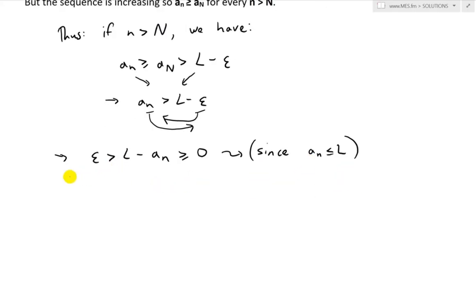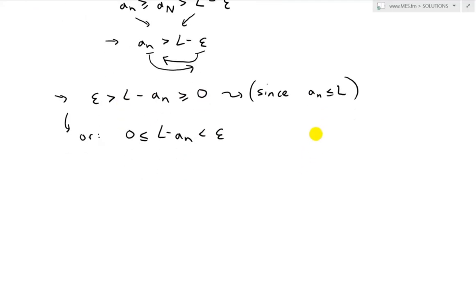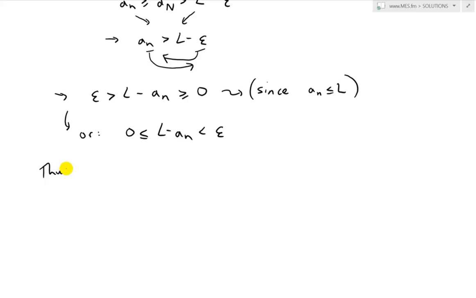Now I'll rearrange this, writing it as 0 is less than or equal to L minus a_n, which is less than epsilon, with the 0 on the left side. Thus the absolute value of L minus a_n is less than epsilon, whenever n is greater than capital N.